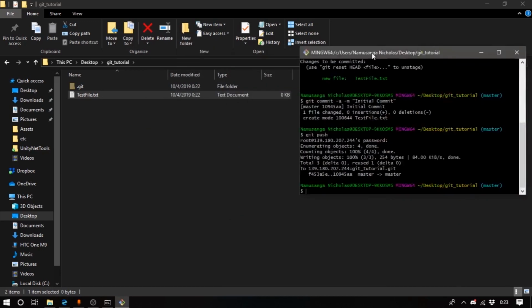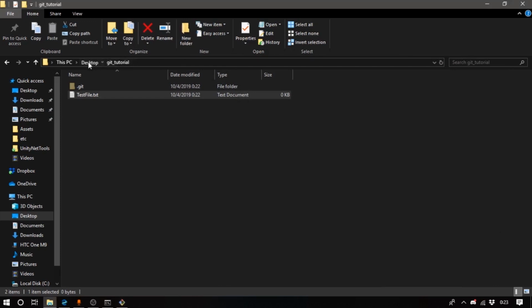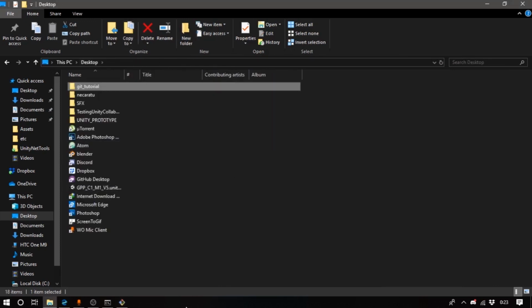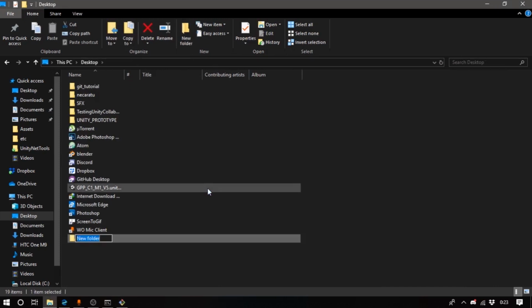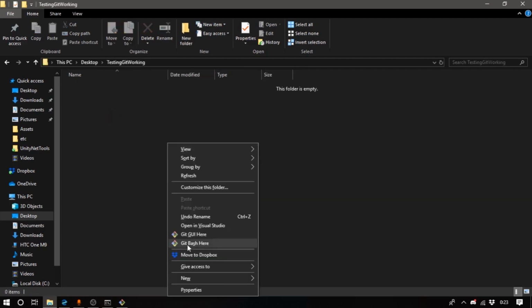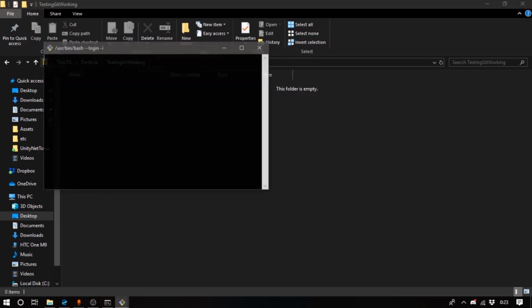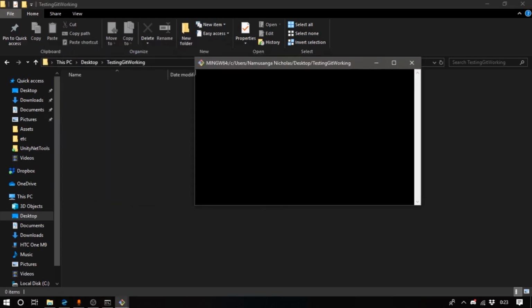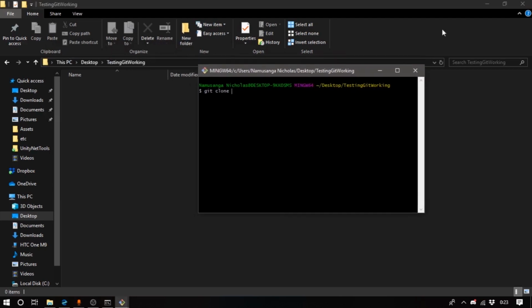Now there is no real way of confirming whether this has worked except going ahead and creating a new folder, and I'm just gonna name it testing git working. Not the best name on the planet. And I'm just gonna open up a new git bash right there, and I'm gonna use our server to go ahead and clone the repo once again.